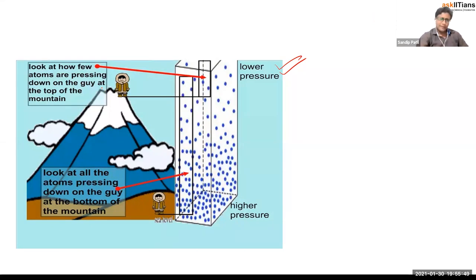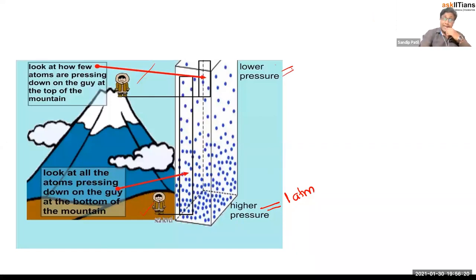So atoms or molecules, we can say. So here there are very few molecules. Therefore, they cannot apply a lot of force on the person here. But on the person who is at the sea level, pressure will be very high because all the molecules are applying some pressure, right? Okay. So therefore, we can say at the sea level pressure will be high. And what is the pressure there? That will be 1 atmospheric pressure. Okay. Obviously, here it will be less than 1 atmospheric pressure.